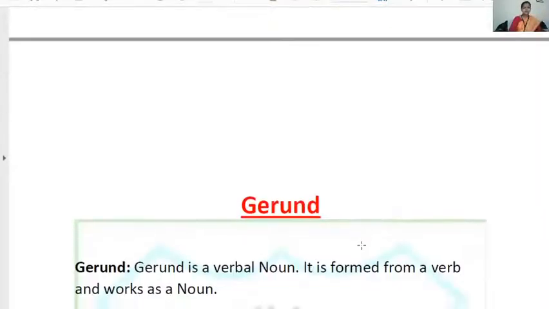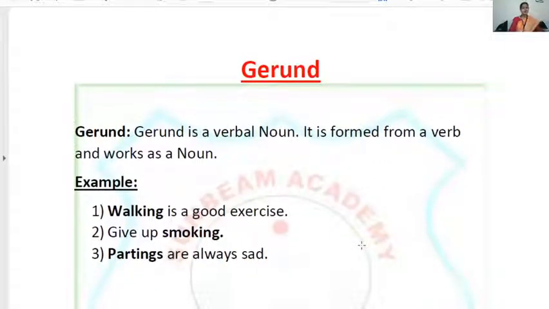Now let's come to the third type of non-finite, and that is gerund. When a verb works like an adjective, it is called participle. In the same manner, when a verb does the work of a noun, it is called gerund. It is partly noun and partly verb. Like, walking is a good exercise. Here, walking is my subject, so we know that subjects and objects are always nouns. So walking is my gerund.